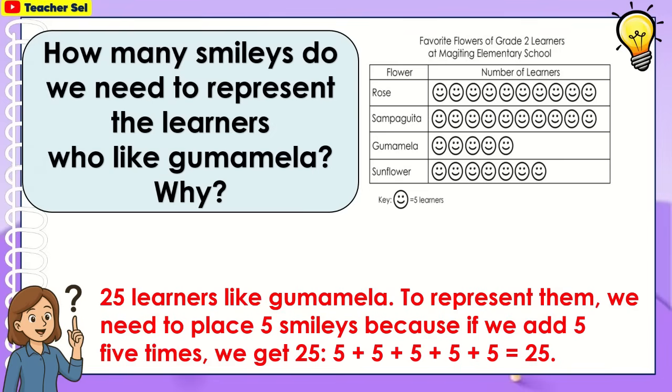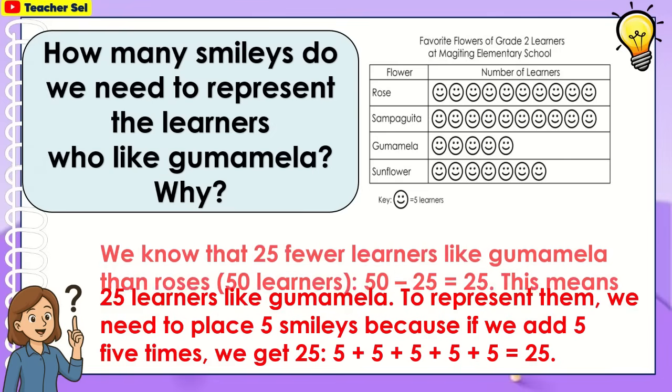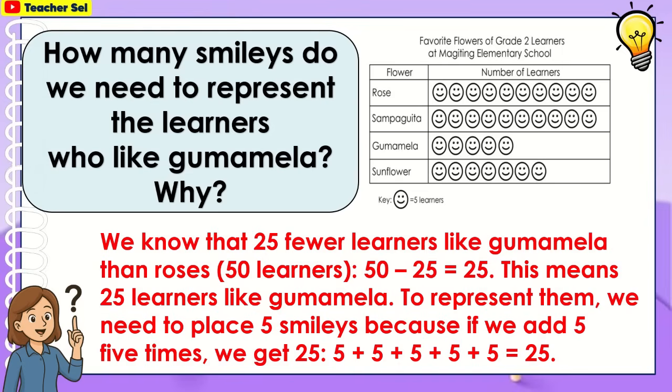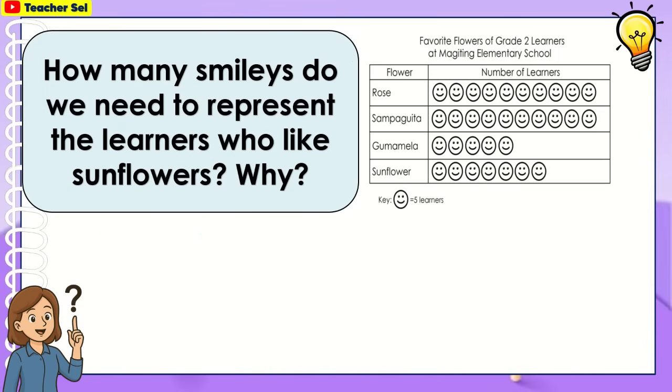How many smileys do we need to represent the learners who like gumamela? Why? We know that 25 fewer learners like gumamela than roses. 50 learners. 50 minus 25 equals 25. This means 25 learners like gumamela. To represent them, we need to place 5 smileys because if we add 5 times, we get 25. 5 plus 5 plus 5 plus 5 plus 5 equals 25.